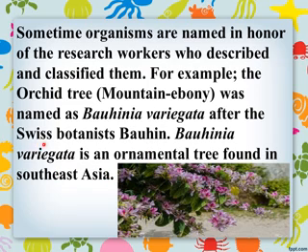So the scientific name of the orchid tree is Bauhinia variegata, given in honor of the scientist Bauhin.